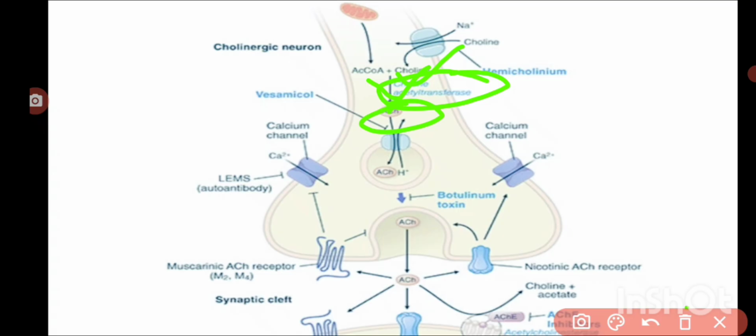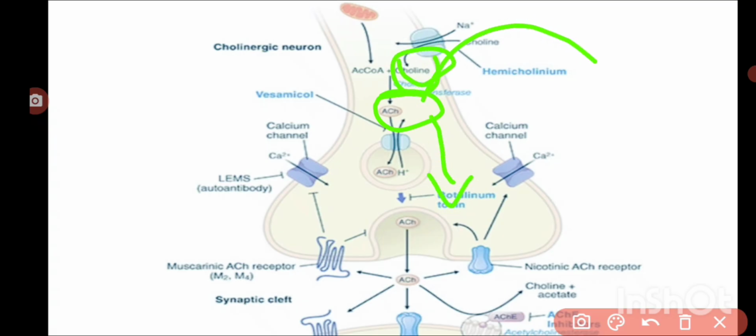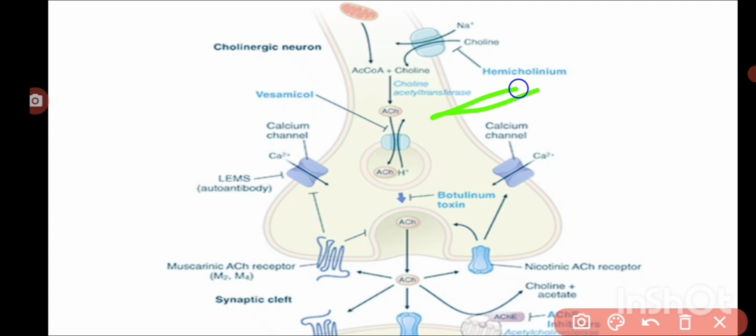But here the rate limiting step in the synthesis of acetylcholine is that choline is not readily available within these nerve endings. It must be taken from outside. The uptake of choline into these nerve endings is not a simple, passive process. It's an active process.